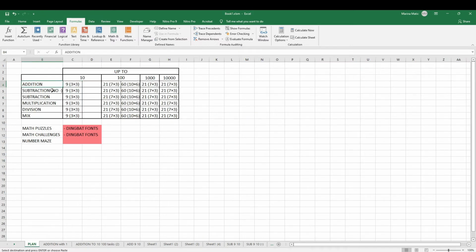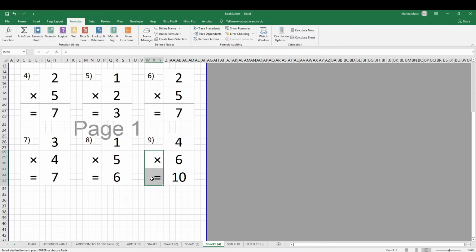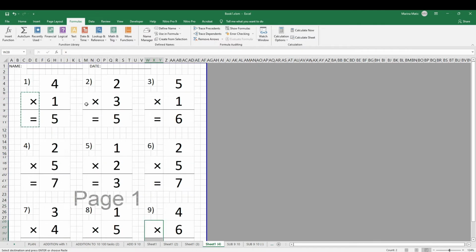So once you make all of this for number 10, we're going to use the same sheets and just build them up. We're just going to make more room to the left, more room on the bottom. We're going to shrink the font in order for everything to fit. But we're going to use the first set of these 6 sheets once we are finished. So now we have multiplication.